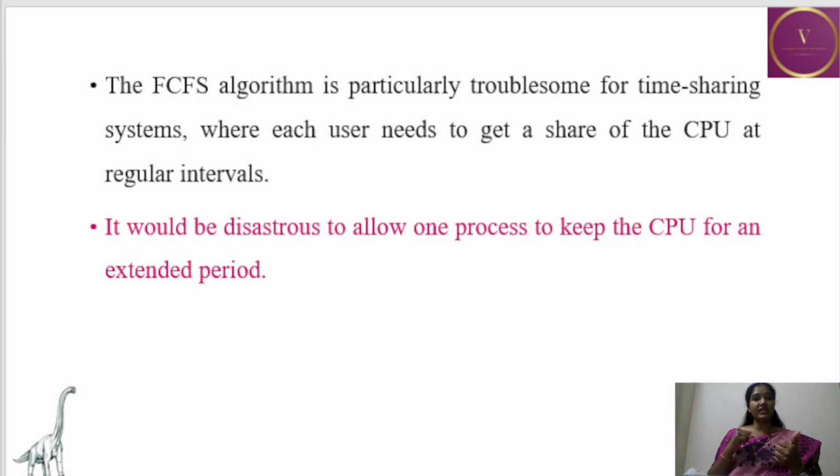So it will be a disastrous thing. The disadvantage of FCFS is that it is non-preemptive. It will not be suitable where a bigger process occupies the CPU for a longer period, and the smaller processes have to wait for the longer process to complete. This is all about FCFS.